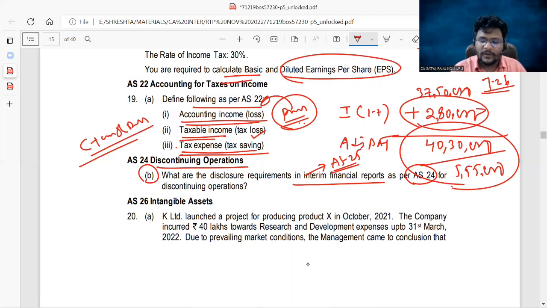Without knowing the knowledge of AS25, how can you get the expert knowledge in disclosure requirements with respect to AS24? You may raise a question, but sir, AS24 will be there in our syllabus. I do agree, but without knowing the knowledge of AS25, you are unable to provide the answers for this question. So that's why you can simply ignore, and they never asked in the past, and they will not ask in the future as well. No worries, just leave it.